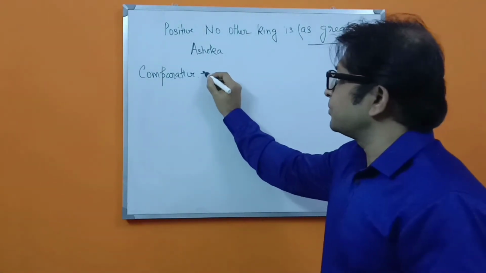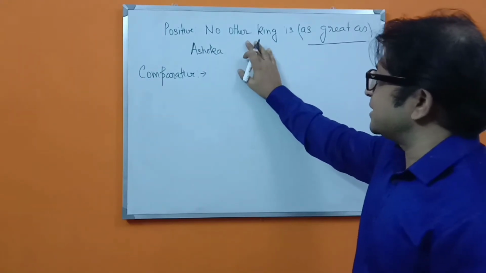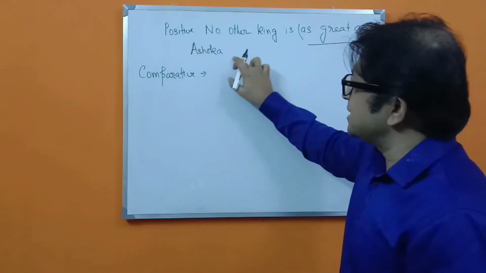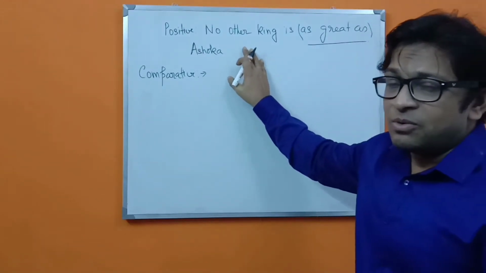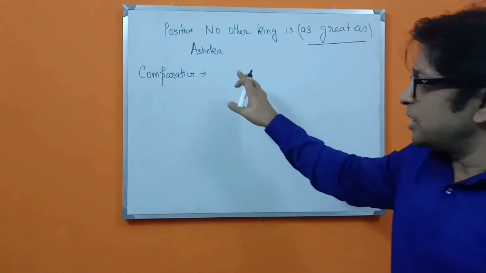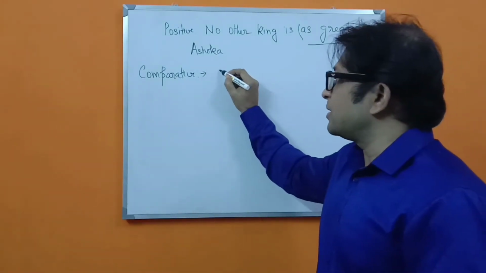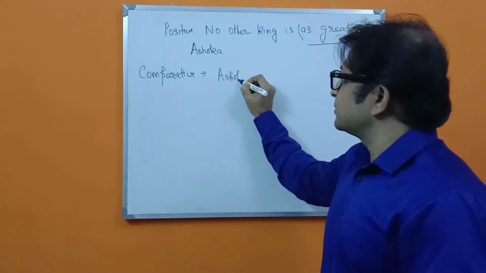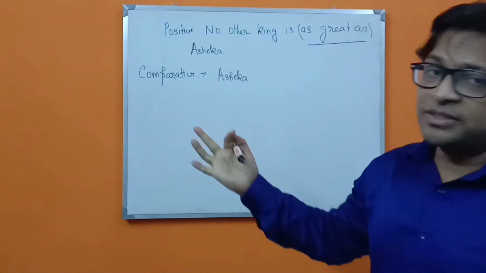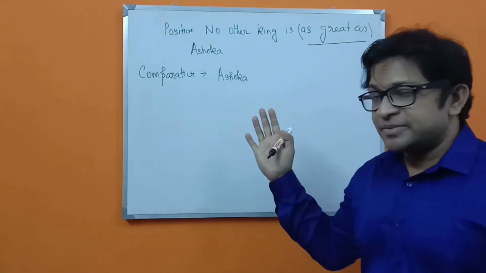Simply, here, as we can see in this sentence, this word is the main thing, so it will interchange its position. So Ashoka will come in first, and after this there will be lots of other changes in the sentences.